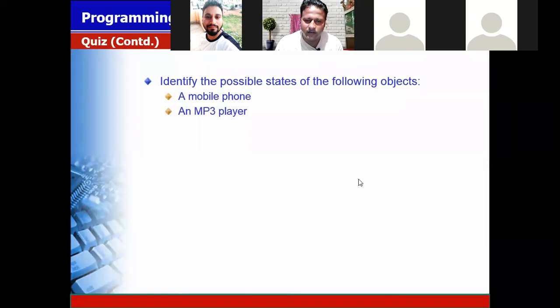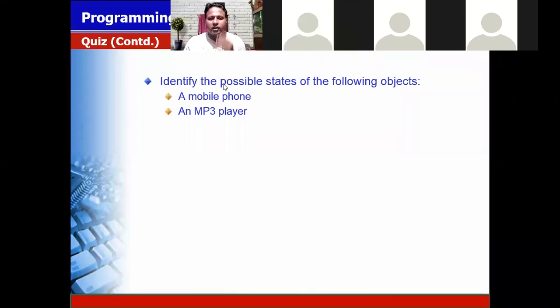Okay. Yes. Digvijay is replying: forward, backward, rewind, forward, backward, play, pause. Okay. So that is a state of this MP3 player. Next, another question is present.